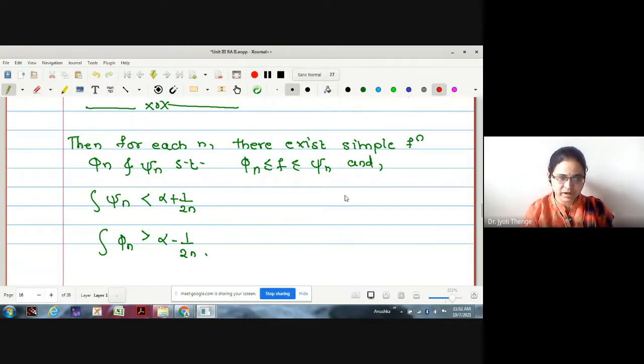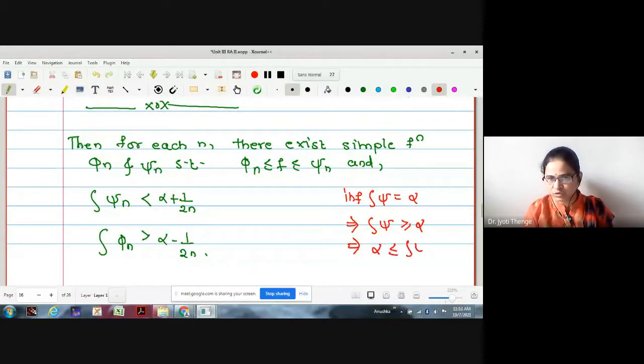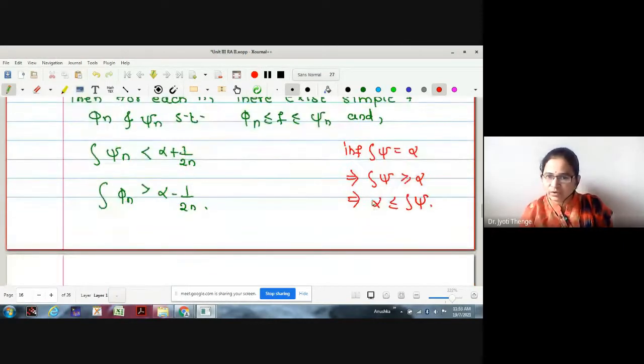Let me explain again. On the infimum side, we were assuming alpha. If I remove the infimum on the left side, I may say that an arbitrary integration is greater than or equal to alpha, that is, alpha is less than or equal to integration psi. Correct? Now we were adding some positive quantity, 1 upon 2n, for each n.